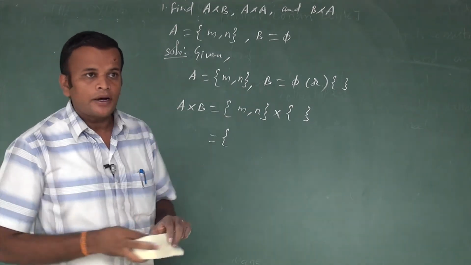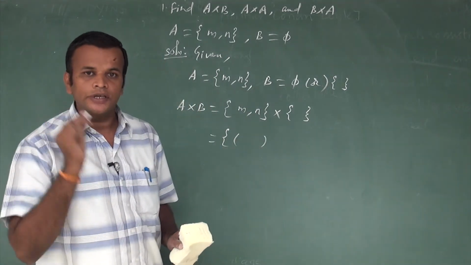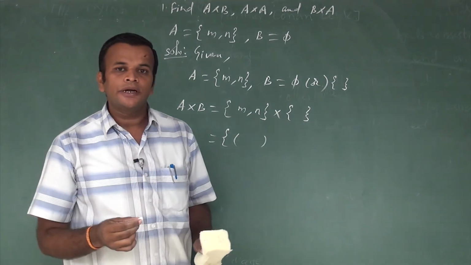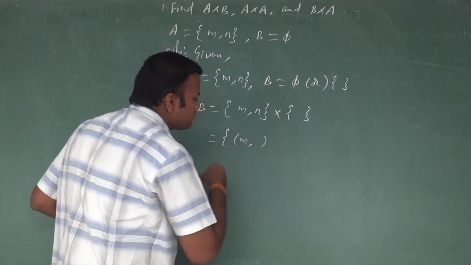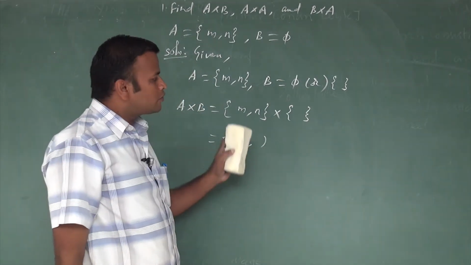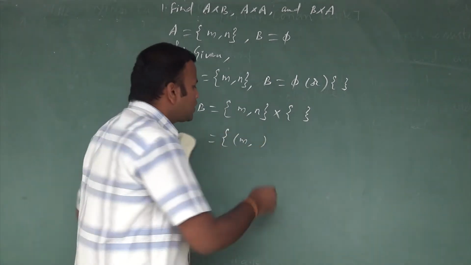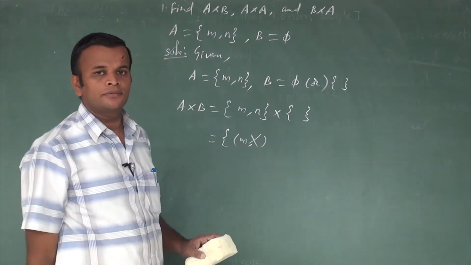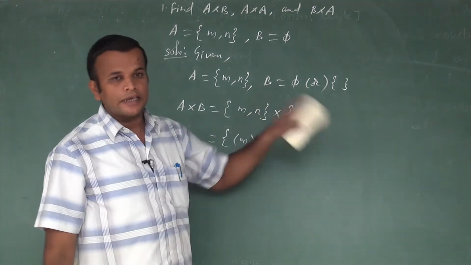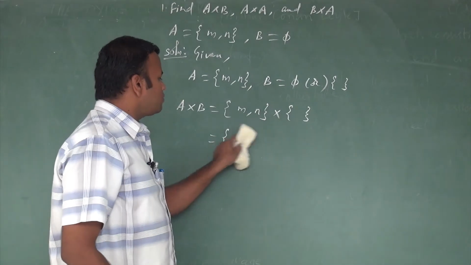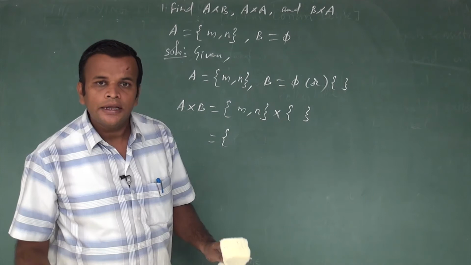In the ordered pair, the first element lies in the first set and the second element lies in the second set. The first element is M, comma, but what is the element in the second set? No one is there, so we can't write an ordered pair. In the same manner, the second element also has nothing in the second set. So what is the value of A cross B? It is also an empty set.